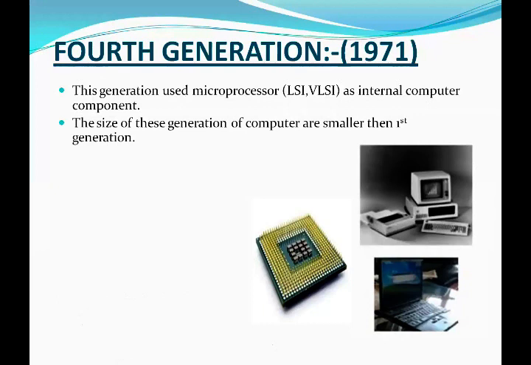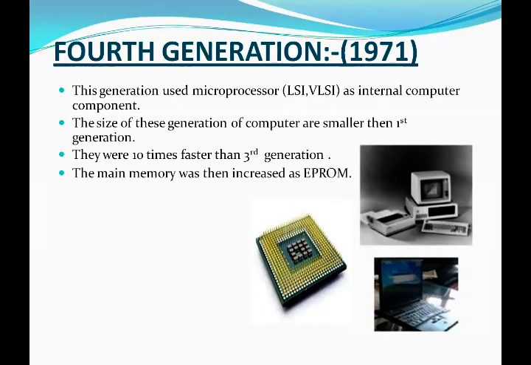The size of this generation of computer is smaller than first generation. They were 10 times faster than third generation. The main memory was increased as EPROM. EPROM, abbreviation of erasable programmable read-only memory. Reusable, programmable, read-only memory.